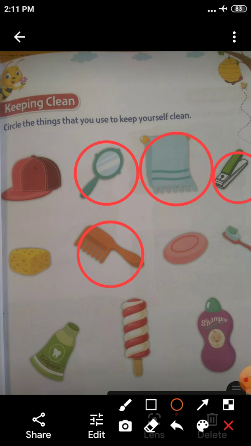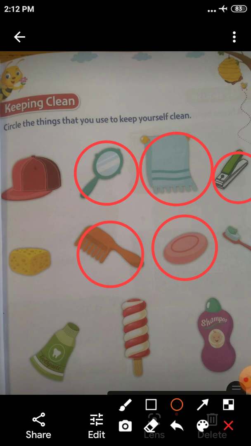Next thing is soap. Soap is very helpful for cleaning our body. Okay. So you have to put the circle. The thing is soap. The next one is toothbrush.